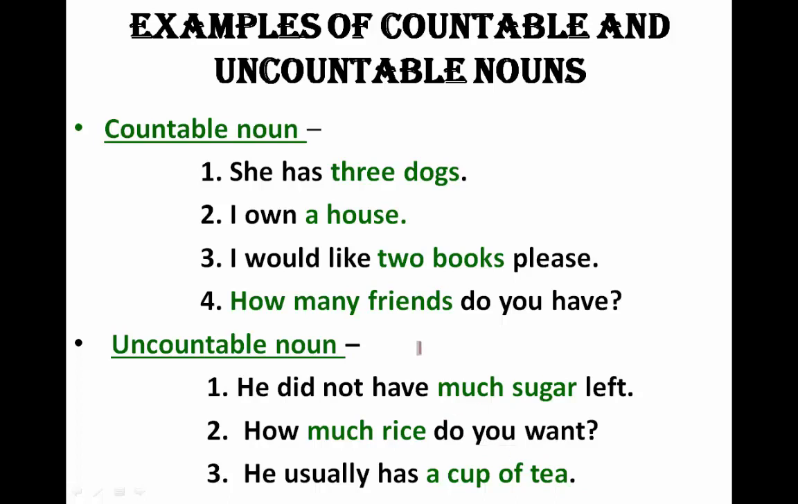These are all nouns, like dog, house, books, friends, sugar, rice, tea. Okay, all are nouns, but only some come to the category of countable nouns, and the others come to the category of uncountable nouns, because basically we can count these and we cannot count those.